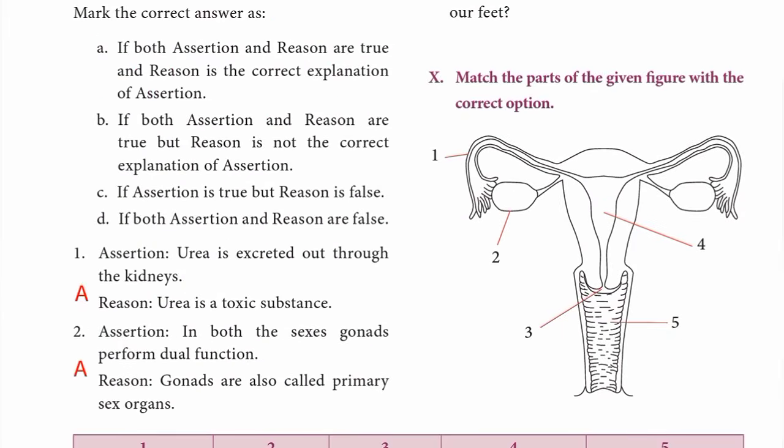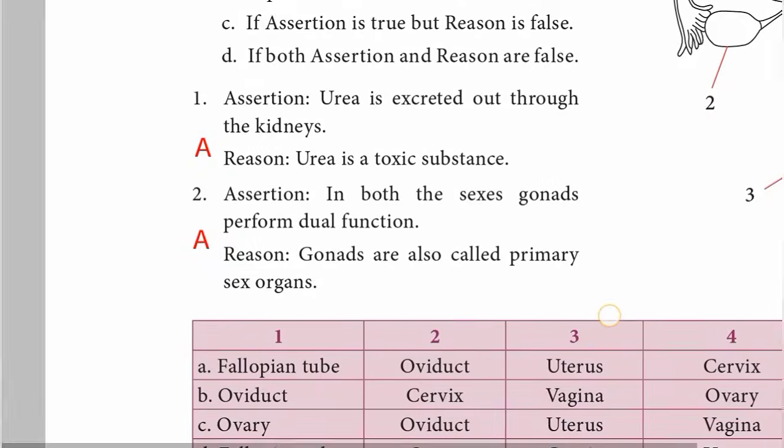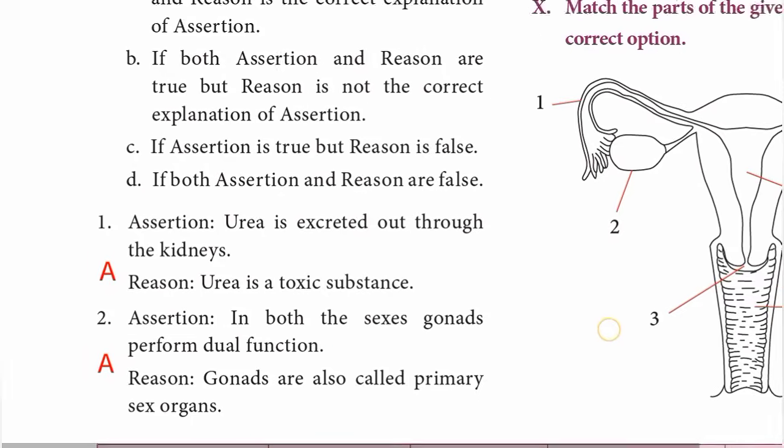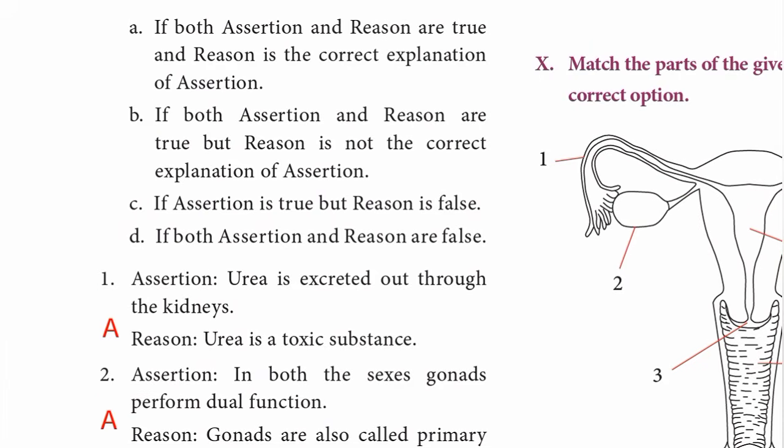Next, assertion reason. Roman number 8. First one, assertion: Urea is excreted out through the kidneys. Reason: urea is a toxic substance. The answer for this is: both assertion and reason are true and reason is the correct explanation of assertion.